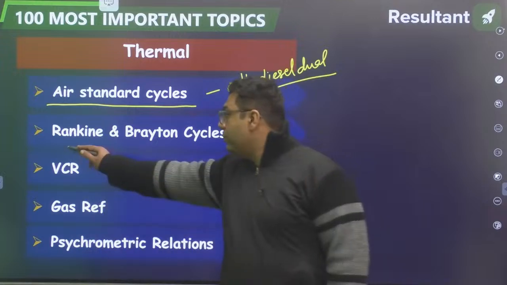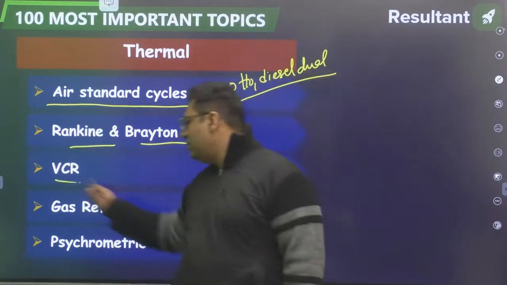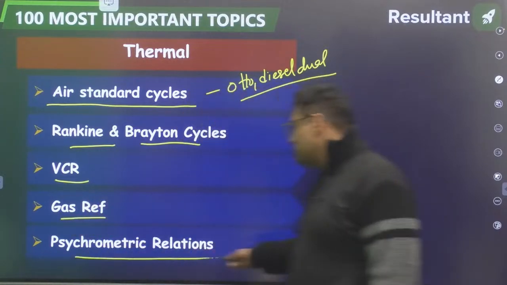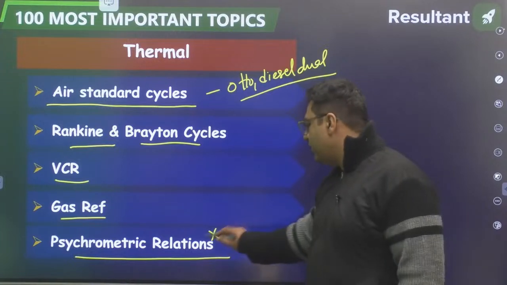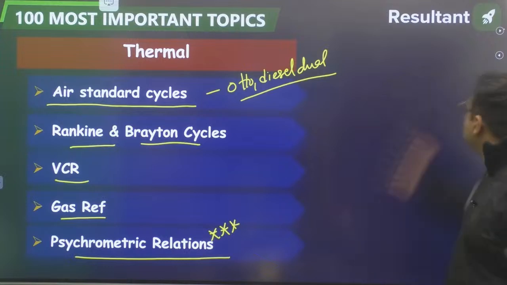From power plant, obviously Rankine and Brayton cycle we have to do. In RAC, VCR, gas refrigeration, that is reverse Brayton, and psychrometric relations. So those relations are very important in RAC. One question is coming from psychrometric relations.